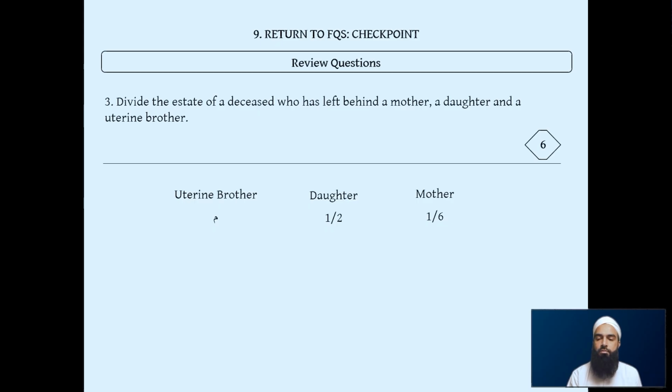Mother gets 1/6 of the 6, which is 1. Daughter gets a half, which is 3. And obviously uterine brother got nothing. So 3 plus 1 is 4. We know it's a rad mas'ala. We simply cross out the 6. Because there's only fixed Quranic shareholders from lineage, there's no spouse, and there's more than one type, we will simply make it from the total shares given out already. So the rad will be 4 again. And it's all easy.